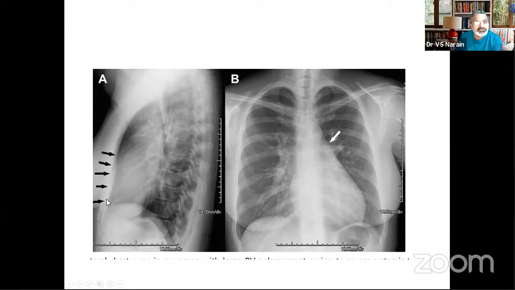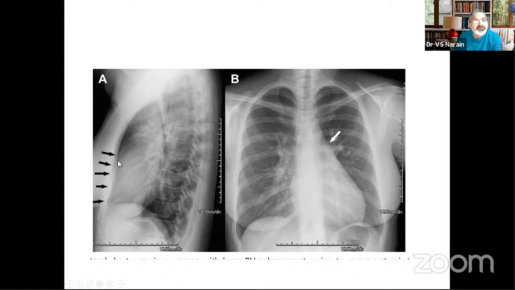This space is obliterated, and the criteria is that if you measure the distance from the joint, the manubrium sterni with the sternum, you measure this distance, and if the ventricle is in contact with the sternum for more than 2/3 of this distance, it is a criteria for RV enlargement. Simply speaking, this space is obliterated.